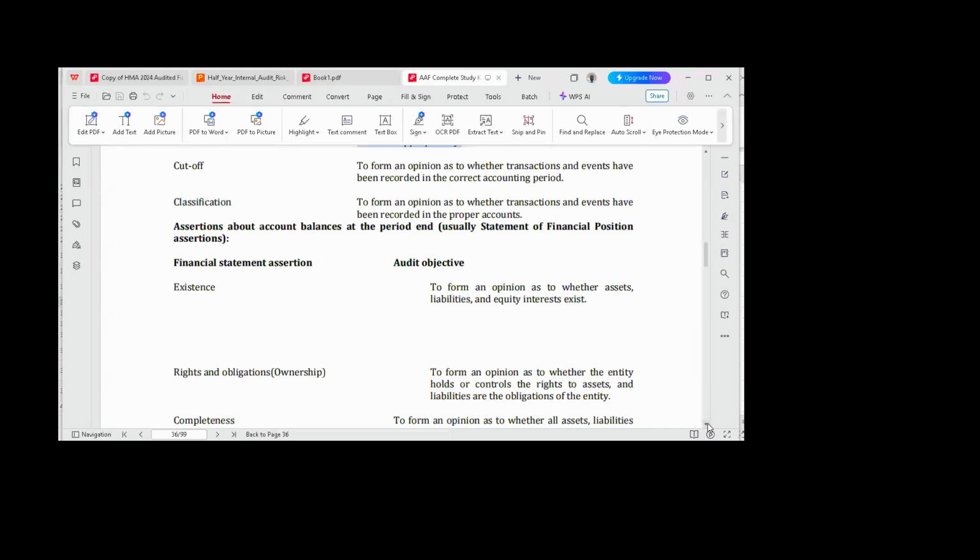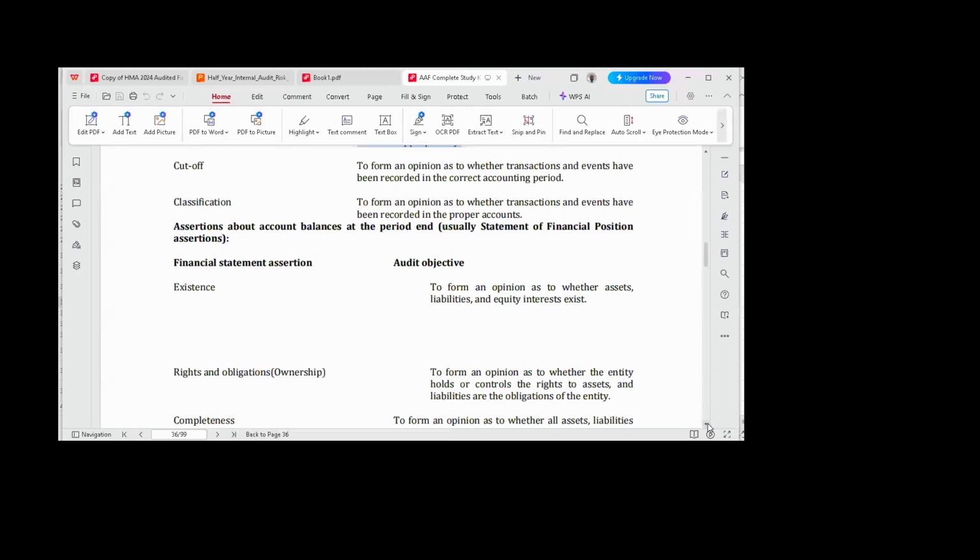So the other we say that in our statement of financial position, we ensure that all the assets and liabilities and equity interests exist. So you're talking about what? Existence. Like there are no fictitious assets, there are no fictitious liability, and there are no fictitious equity interests. That is, all the assets exist. All liabilities, loan agreements, they actually exist. They are not fictitious.